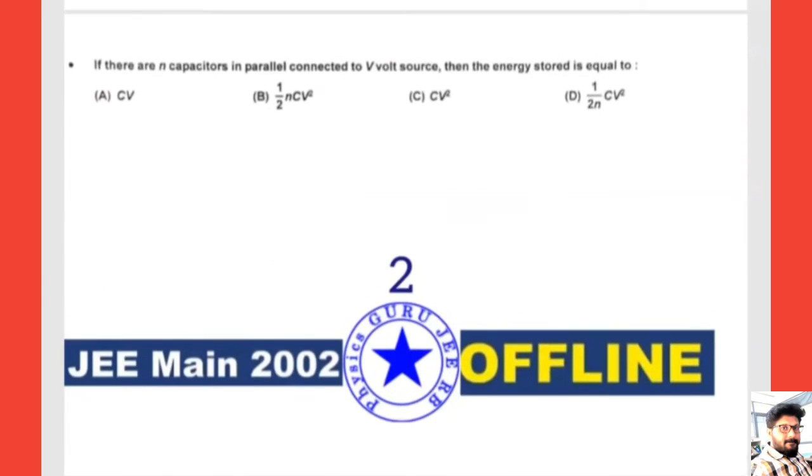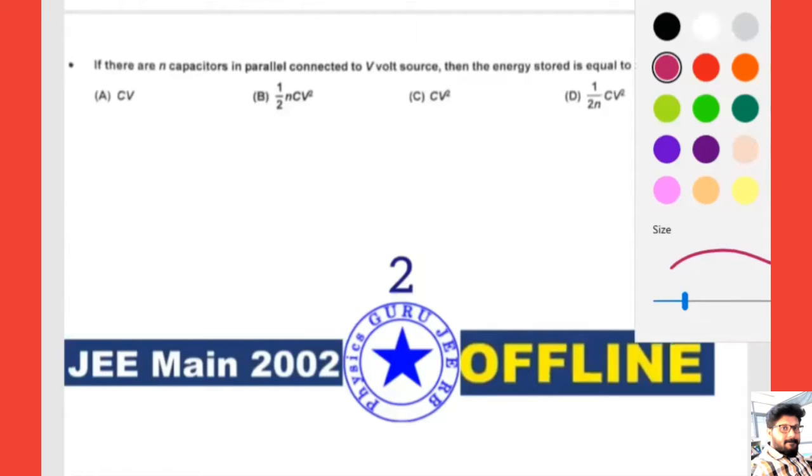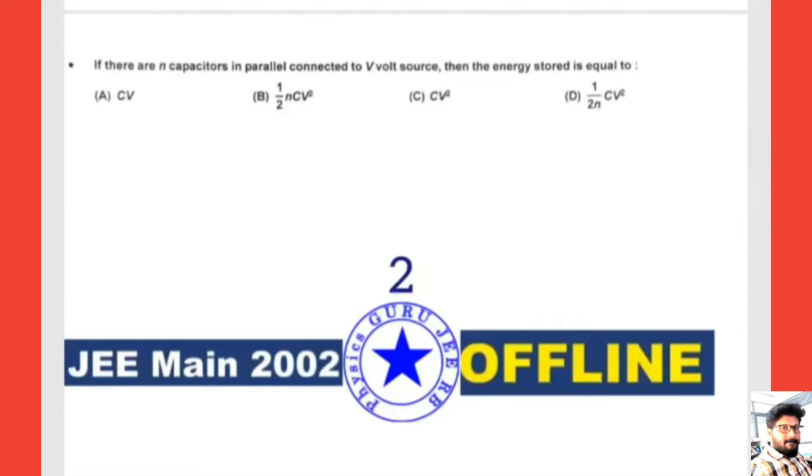Now, this was given in 2002. Second question. If n identical capacitors are connected in parallel to a V source, find the energy stored. Identical capacitors we already discussed in the theory.